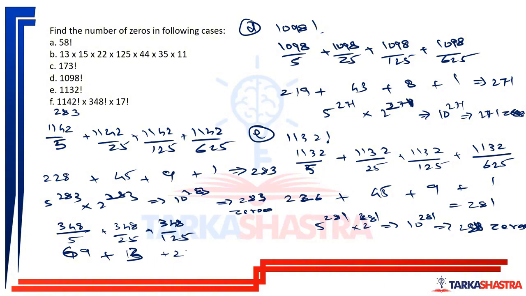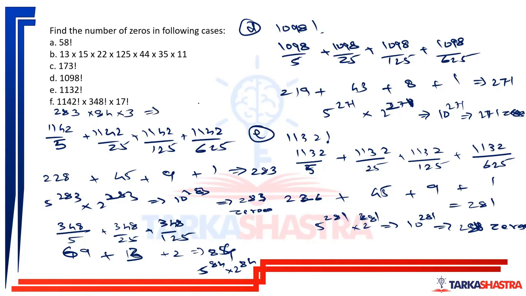So 71, 84. So the highest power of 5 is 5 raised to 84. 2 raised to 84 will definitely be found. The number of tens will be 84. Number of zeros 84. And 17 factorial will have 3 zeros, right, because 5 cubed will come.